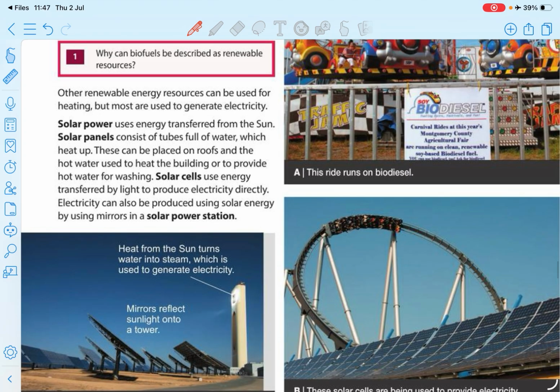And we use solar power. What is solar power? Solar power uses energy transferred from the sun. Solar power, right? That is a generic term. To do that, we use solar panels and solar cells. Both use solar power, right? Solar panels are used to heat water or heat a building or something like that. Solar cells are used to create electricity, right?